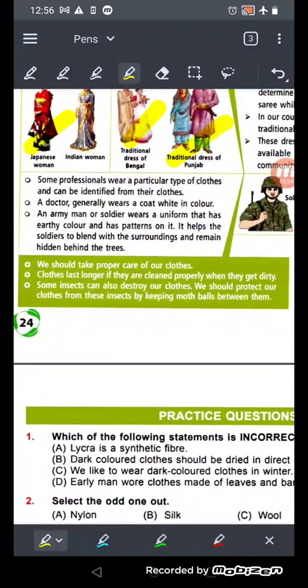Now see here, we should take care of our clothes. Clothes last longer if they are cleaned and kept properly, right? If we keep clothes clean and do not keep them dirty, then they last for many days and stay in good condition. Some insects can also destroy our clothes, so we should protect the clothes from this by keeping mothballs between them. Okay, you must have seen what our mothers do in our wardrobe, they put in mothballs, that is naphthalene balls, so that insects do not increase. Okay, I hope you are clear with it.